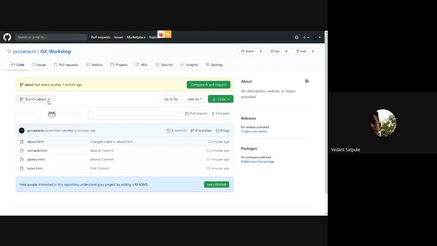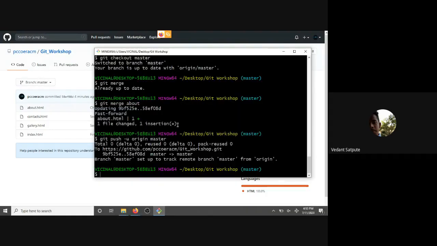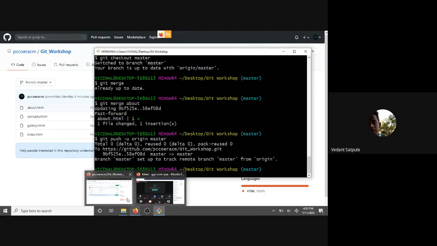So let's check what our master branch looks like. So you can see that the changes made in the about.html file are now visible in the master branch because we did merge. What merge did is combine these two and compare the changes which were done ahead in the other branch which was ahead. So this is why we use it.